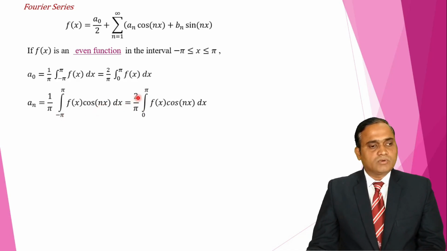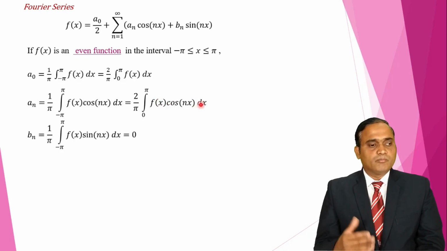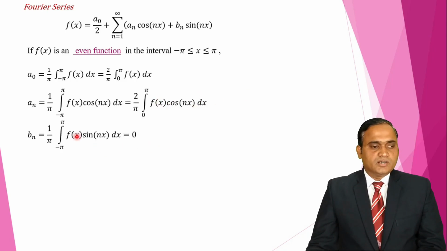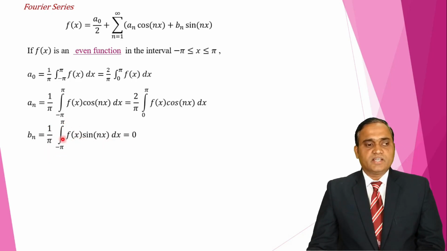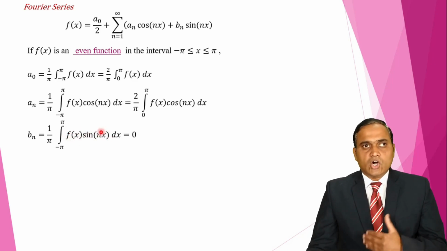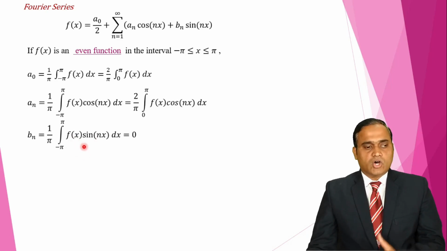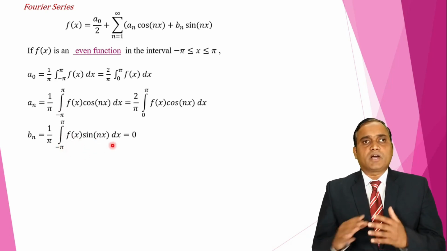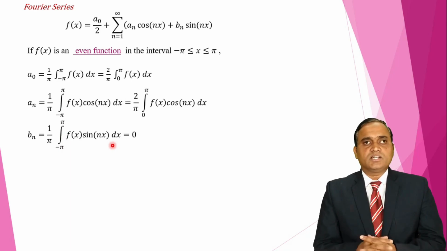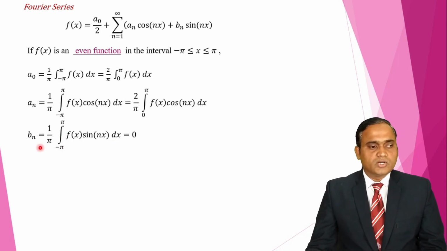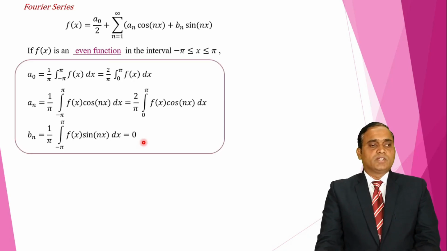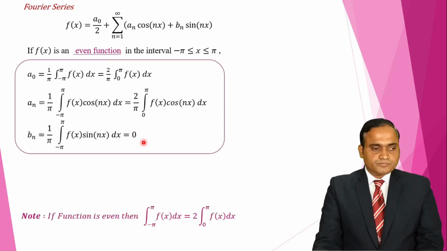So I write it is 2 by pi integration 0 to pi f of x cos nx dx. Next, bn value. Here bn is 1 upon pi integration minus pi to pi f of x sin nx dx. Here f of x is an even function, sin nx is an odd function, even into odd we get odd, and integration over minus pi to pi of an odd function is 0. So we get bn value is 0.